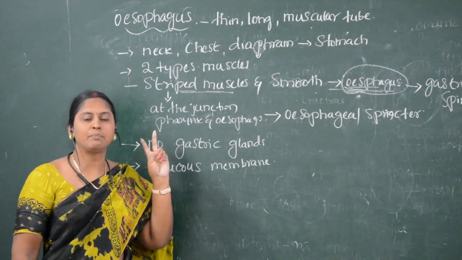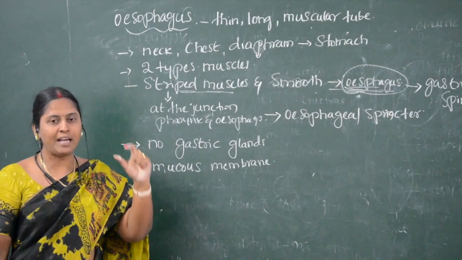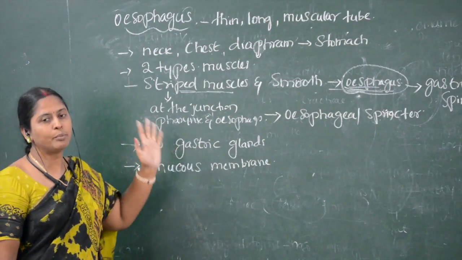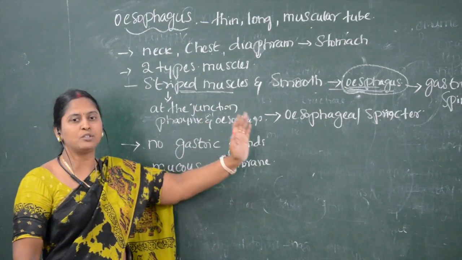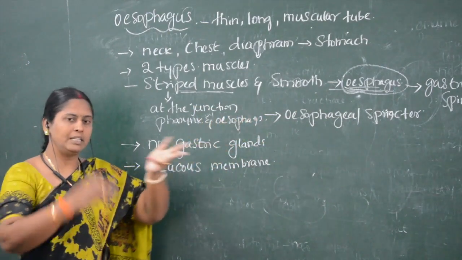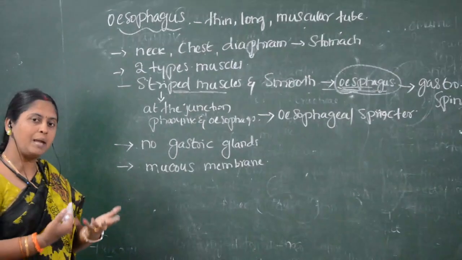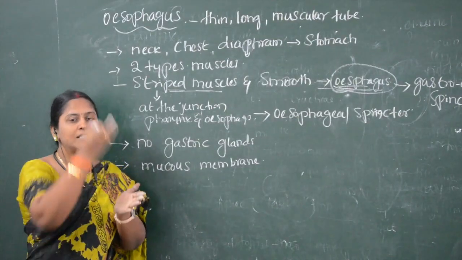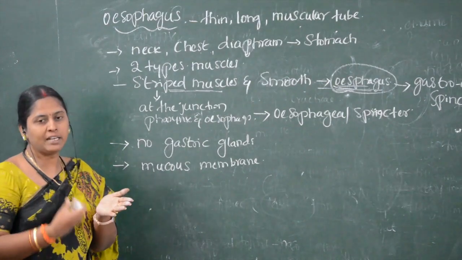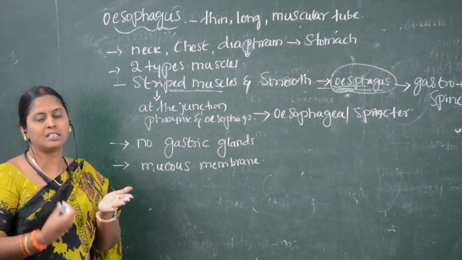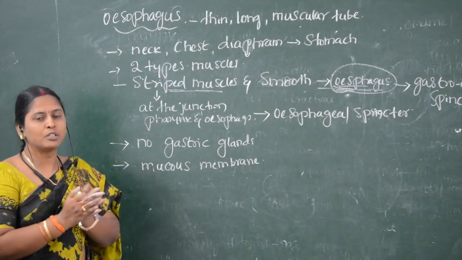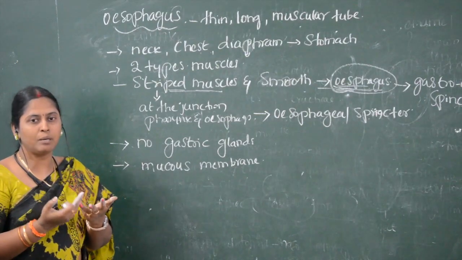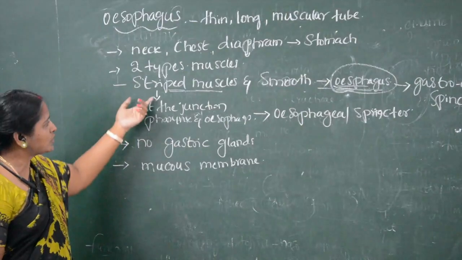Striped muscles are present at the junction of pharynx and esophagus. Smooth muscles are present at the junction of esophagus and stomach. In the middle of the esophagus, both striped as well as smooth muscles are present, because the esophagus is a longitudinal tube which runs through the neck, chest and diaphragm into the stomach.